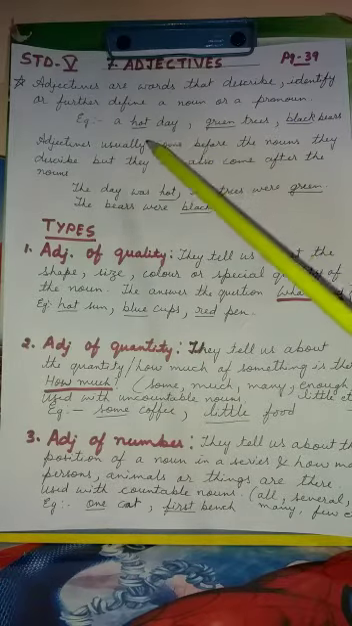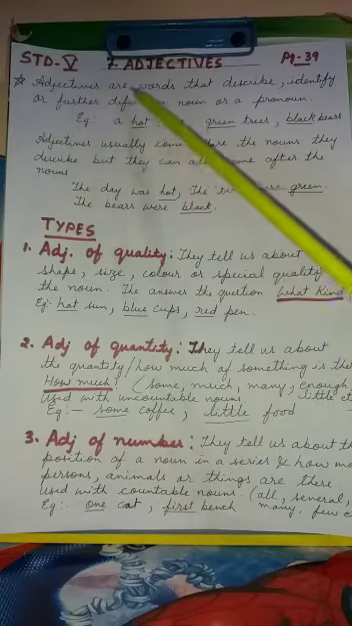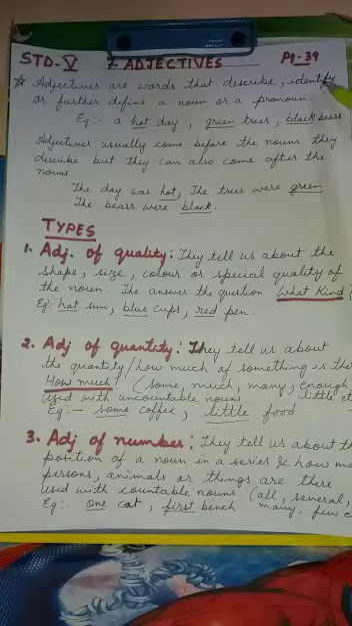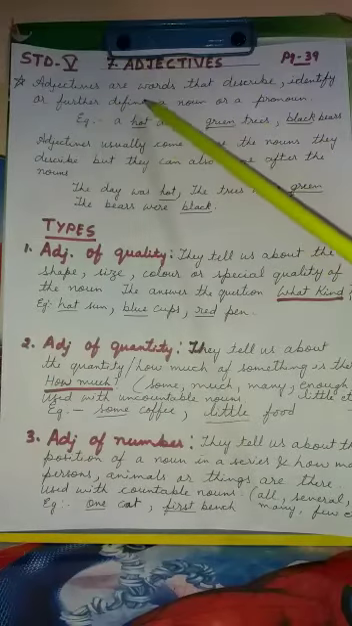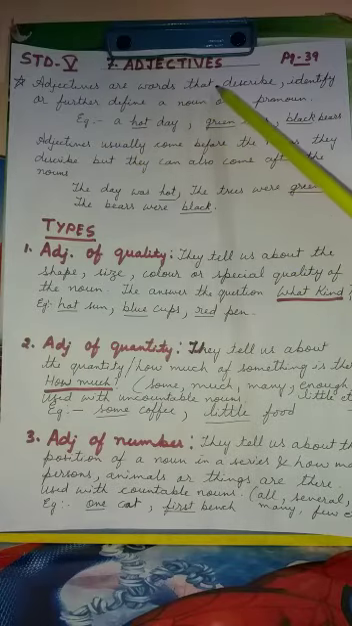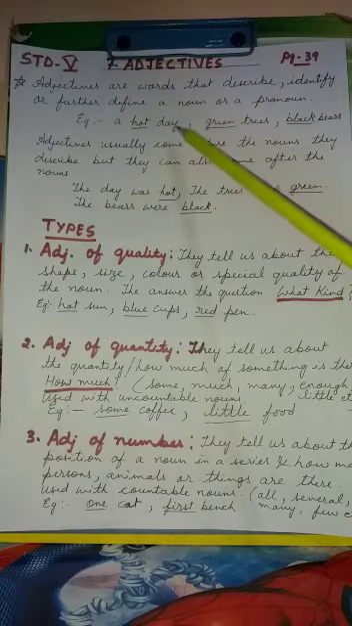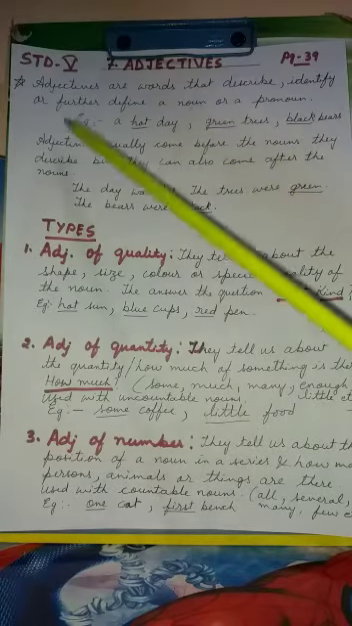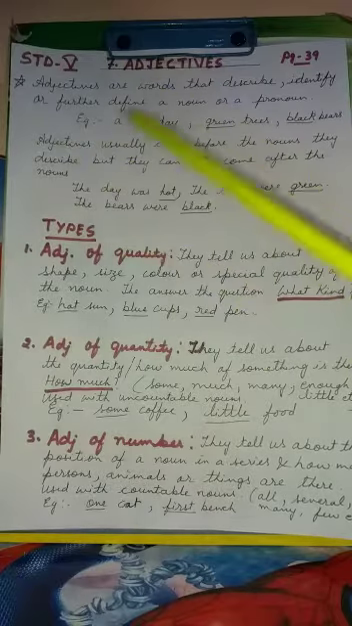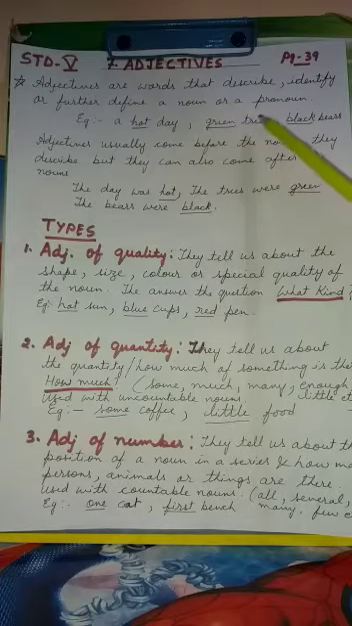Now, when you come to the definition of adjectives, you can see adjectives are words that describe, identify, or further define. Now, what do you mean by this? Adjectives are words that describe, so they tell you more about the noun or the pronoun. Identify or further define means it tells you more about the noun or the pronoun.